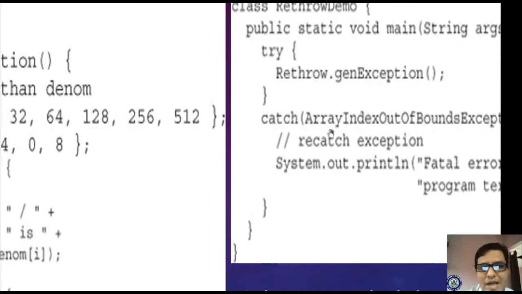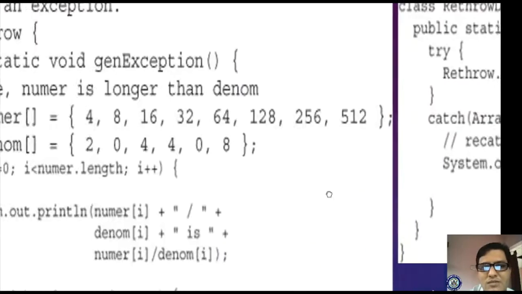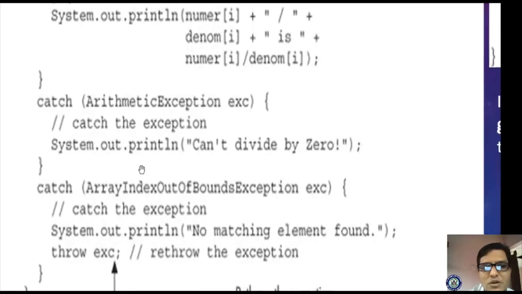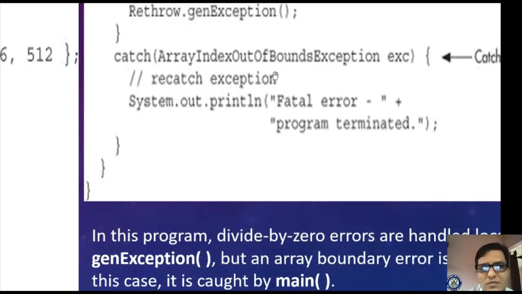In this catch block we have given ArrayIndexOutOfBoundsException. It will try to recatch, but it will only catch ArrayIndexOutOfBoundsException. It doesn't catch arithmetic exceptions. Why? Because we have used throw exception here, and hence it will be recaught.